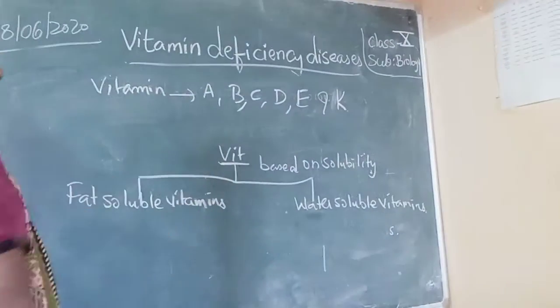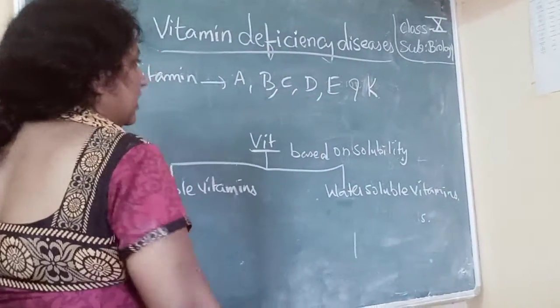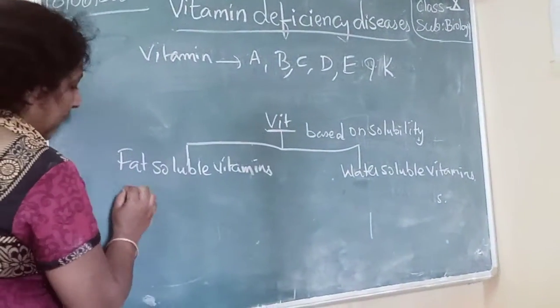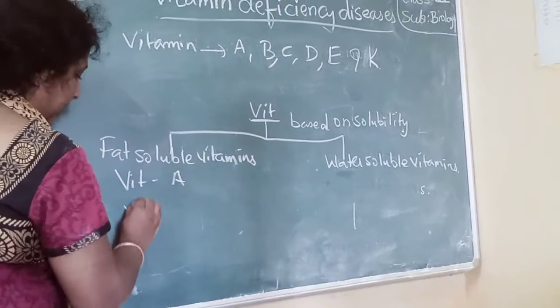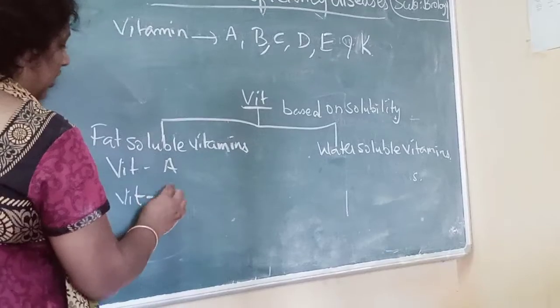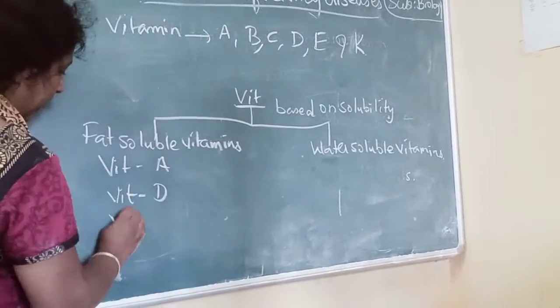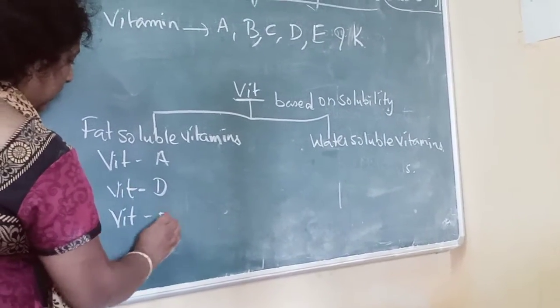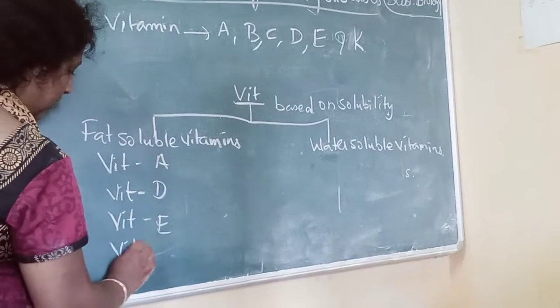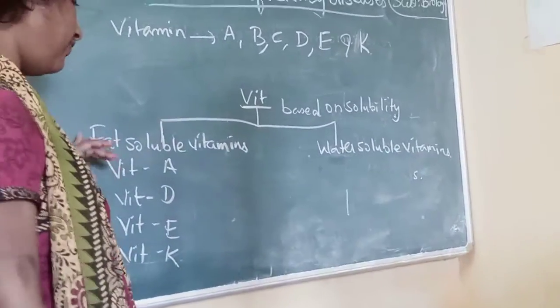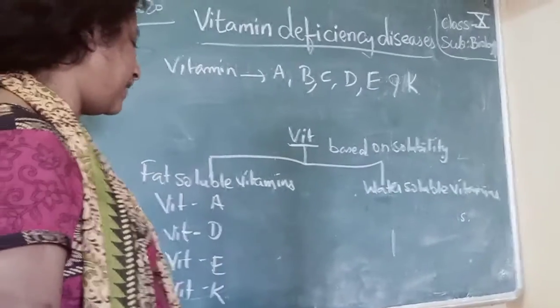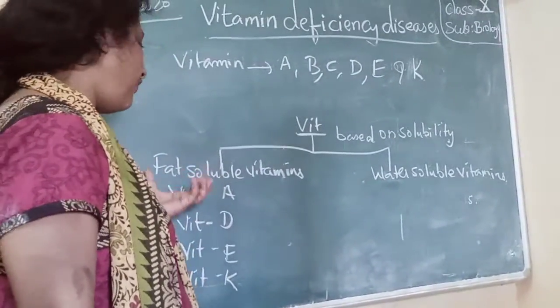Now if you see these group of vitamins, vitamin A, vitamin D, vitamin E and vitamin K, these are fat soluble vitamins, means they are soluble in fat.